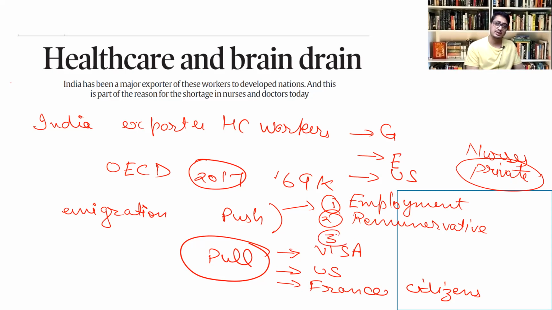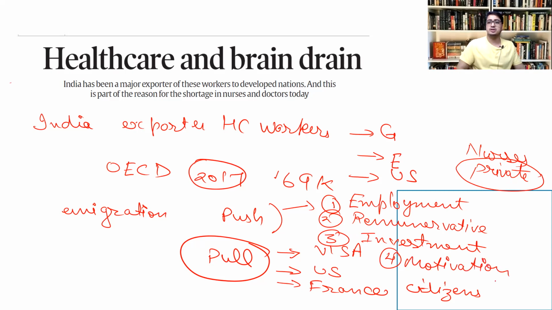Third problem is that there is lack of investment in public health infrastructure. In fact, there are a huge number of vacancies in public health departments which are not being filled on time. So those vacancies are idle. And the fourth problem is that there is no motivation for people to continue in the government sector, because the pay structure is like that. And also in rural areas, the basic infrastructure where they can use their knowledge is limited. So all these push and pull factors are resulting in huge immigration of Indian healthcare workers outside the country. In fact, the brain drain is happening.